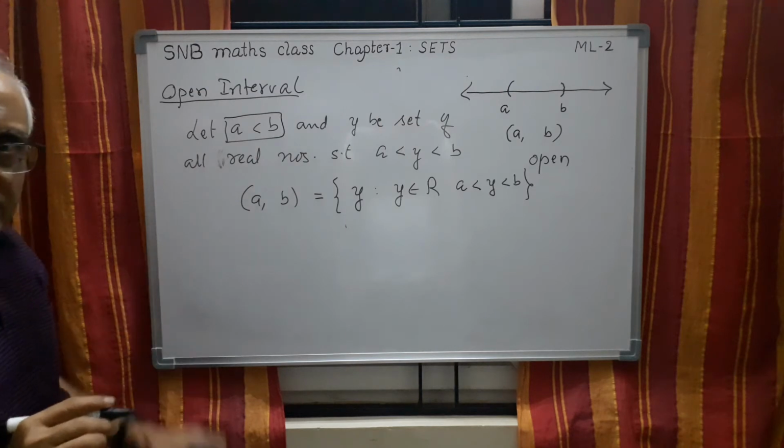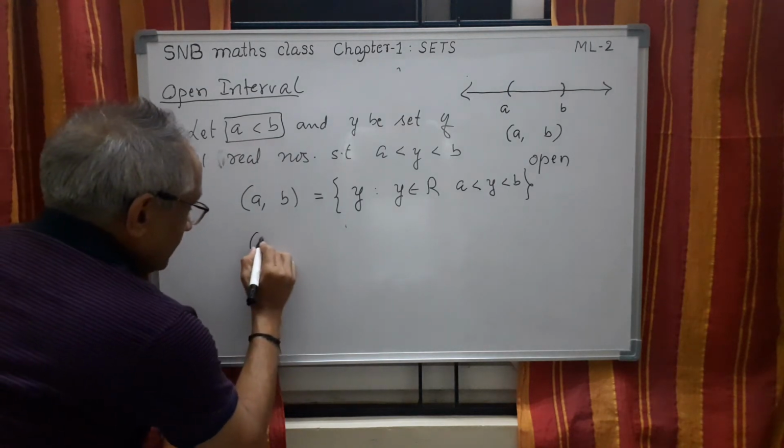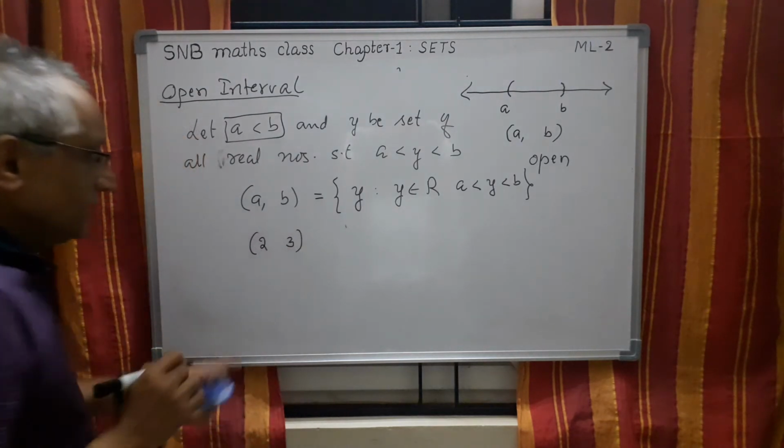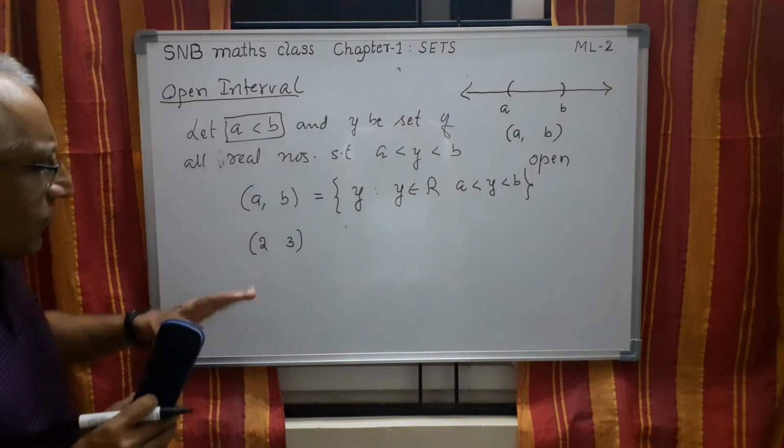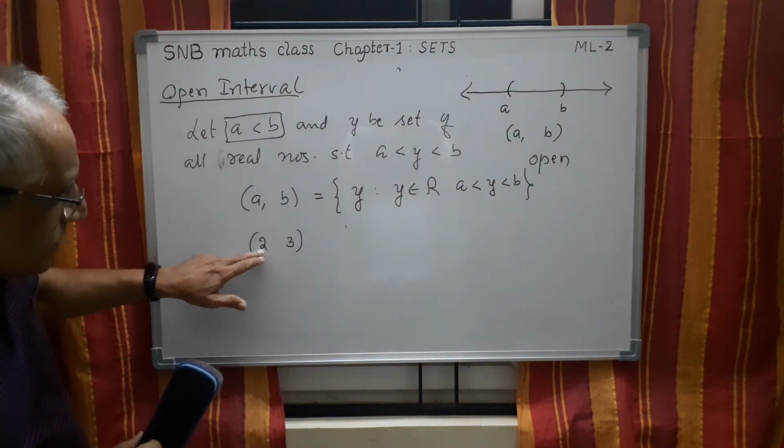So whenever you write, for example, I can write the open interval (2, 3), meaning all the numbers between 2 and 3.